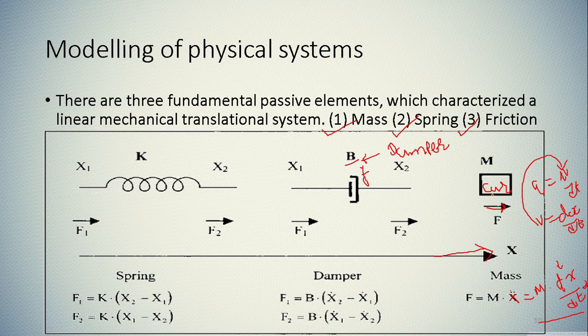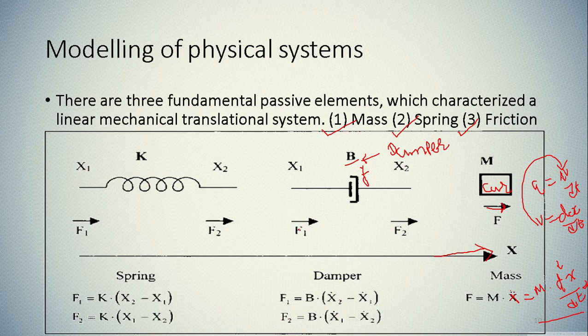Now, unlike mass, the damper has two displacements, that is x1 and x2. Here in the case of mass you can see only one displacement x. In case of a damper or friction, there will be two displacements x1 and x2 at both terminals of the damper.